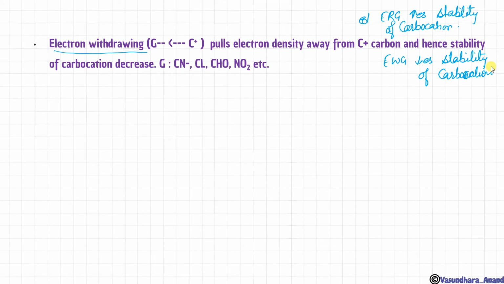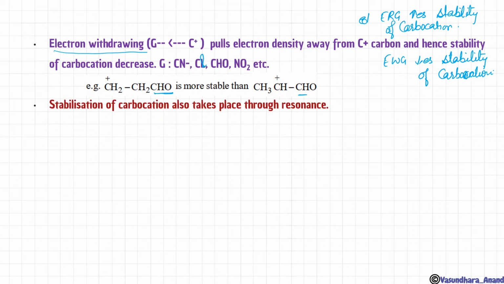Okay, so electron withdrawing groups can be CN minus, Cl, CHO, NO2, etc. CH2 plus CH2 plus CHO is less stable than CH3 CH2 plus. Got it? Why is it so? This electron withdrawing group is away from the carbocation. यहाँ क्या है, carbocation से बहुत close है, so that's why this will decrease the stability of this carbocation and hence this one is more stable than this. Clear बच्चे?